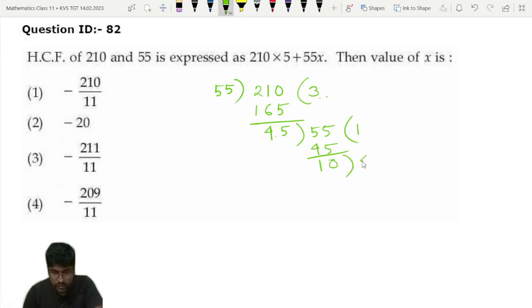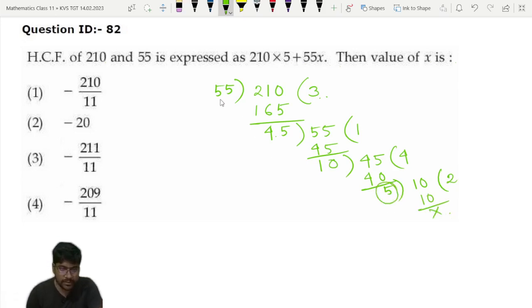Again we will divide 45 by 10, 10 into 4 is 40, and the remainder is 5. Now we will divide 10 by 5, 5 into 2 is 10. So what is the GCD? This 5 is the GCD of these two numbers, or HCF, whatever you call it, 55 and 210. 5 is the HCF of these two numbers.